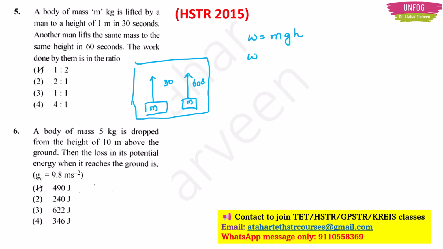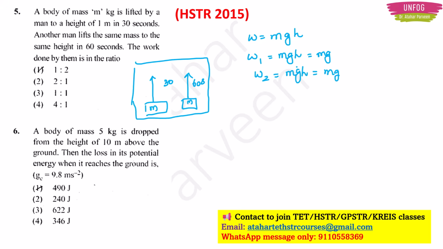Anyway, work done W1 by the first man will be mgh. Height is 1 meter only, right? And the mass and acceleration due to gravity are also the same, not going to change. So I will write mg into h, which is 1. Like that only for the second man also, height is 1 only, so it is mg only.